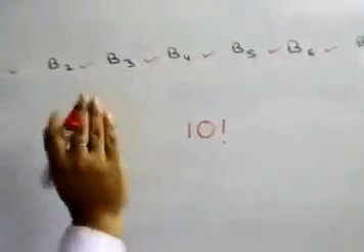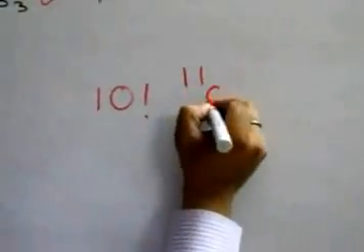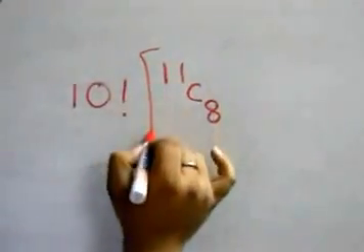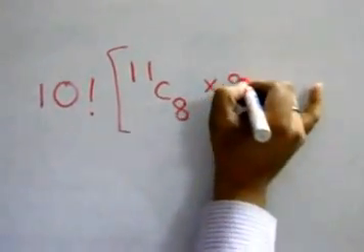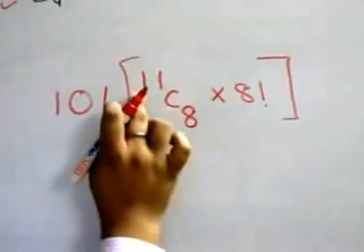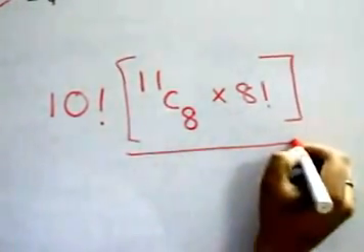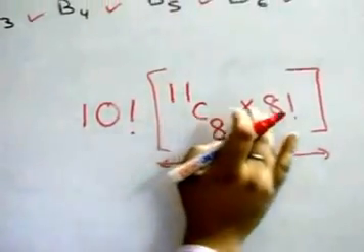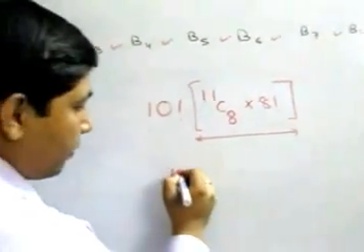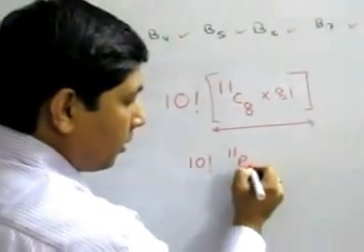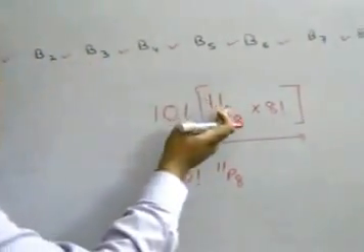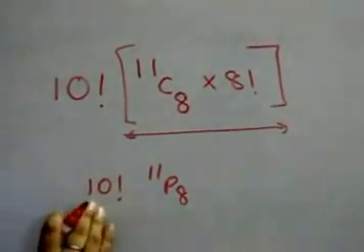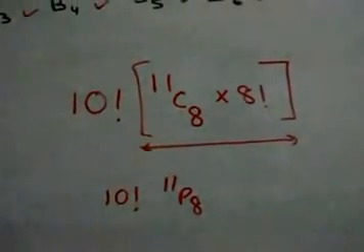So out of 11, first of all we will select 8. How many ways can we do that? It is 11 C8 ways. We have selected 8 places. Now on those 8 places we have to arrange 8 girls in 8 factorial ways. This 11 C8 into 8 factorial is also equal to 11 P8. So answer is 10 factorial into 11 C8 into 8 factorial, or the option may be given as 10 factorial into 11 P8. But we can always solve it by first selection and then arrangement if required. So answer in this case is 10 factorial into 11 P8 or this one.